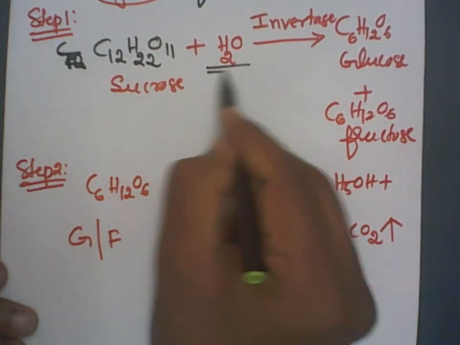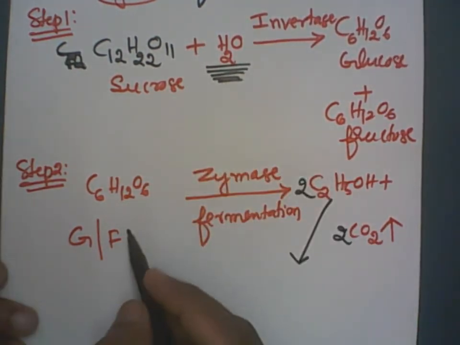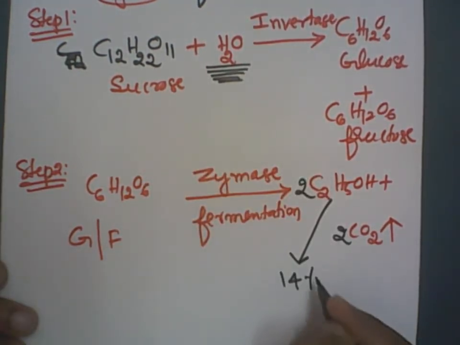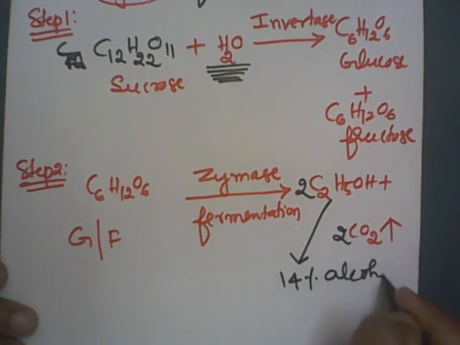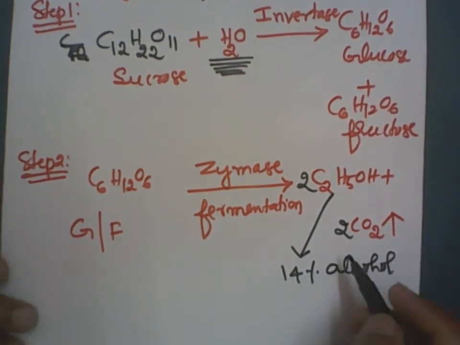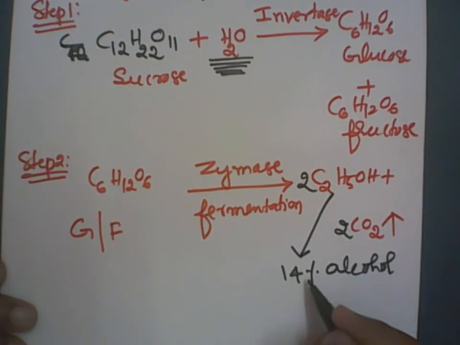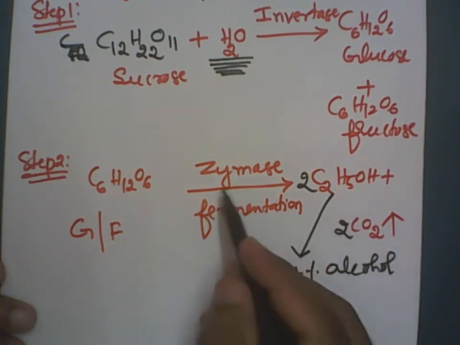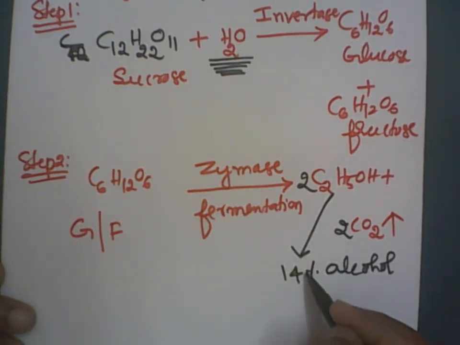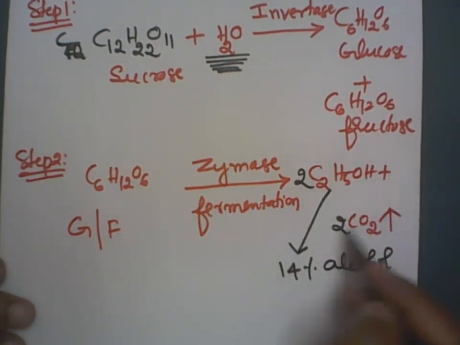Now here, how much ethyl alcohol do we get? We use a large amount of water, so it is very dilute. We'll get only 14% alcohol, not more than that. Suppose the percentage of alcohol increases to more than 14%, then what will happen? That alcohol will affect the enzyme zymase. Zymase becomes inactive. So this is the dilute alcohol we are going to get.